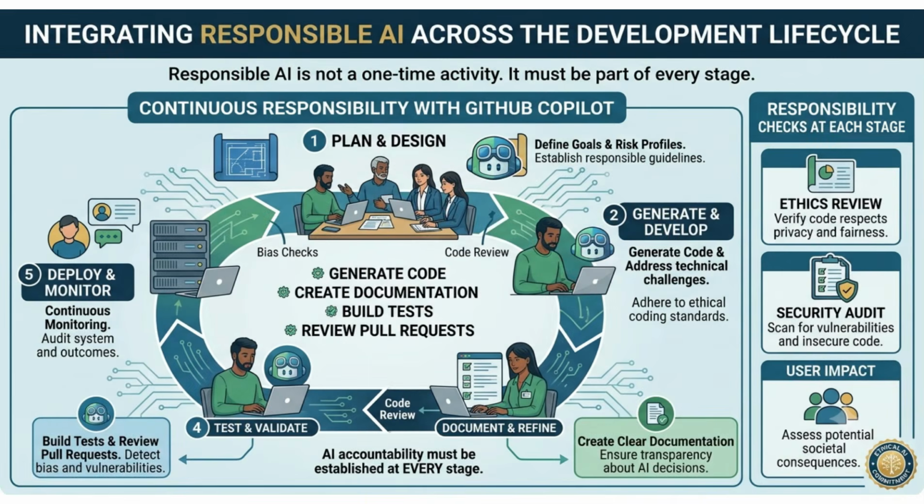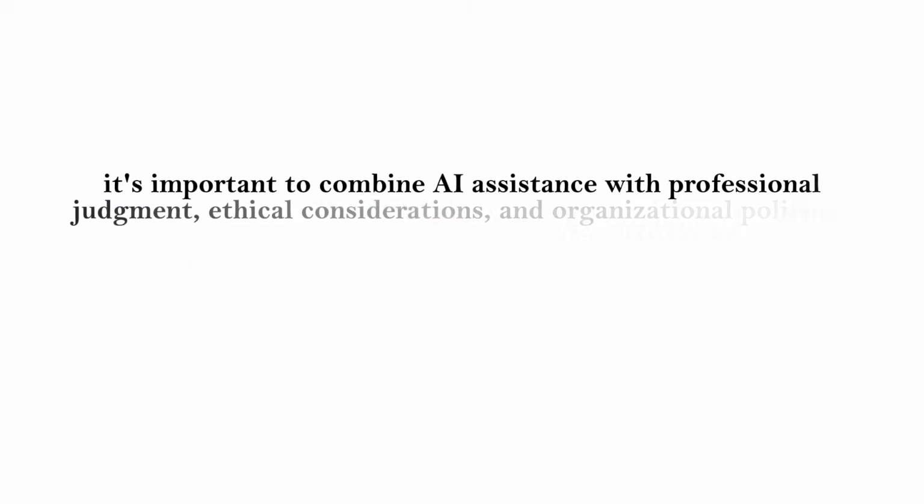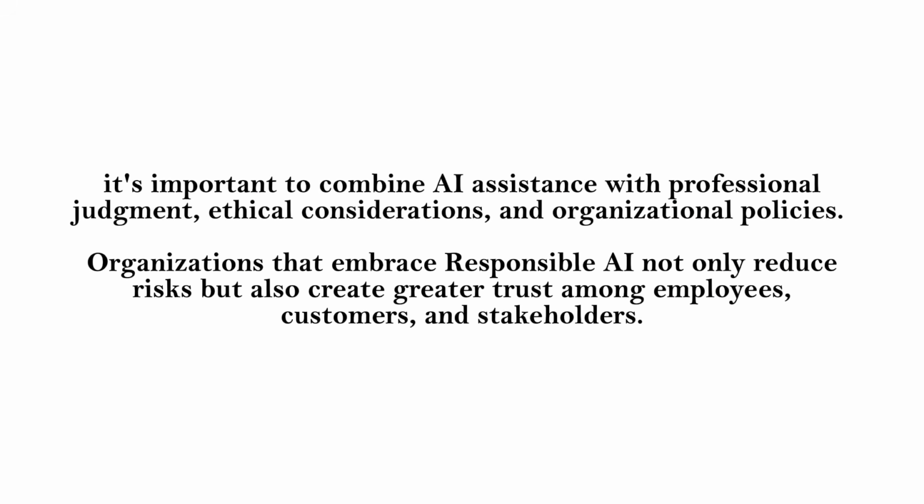Bringing responsible AI into everyday work. Responsible AI is not a one-time activity. It should become part of every stage of the development lifecycle. Whether you're using GitHub Copilot to generate code, create documentation, build tests, review pull requests, or solve complex technical challenges, it's important to combine AI assistance with professional judgment, ethical considerations, and organizational policies. Organizations that embrace responsible AI not only reduce risks, but also create greater trust among employees, customers, and stakeholders.